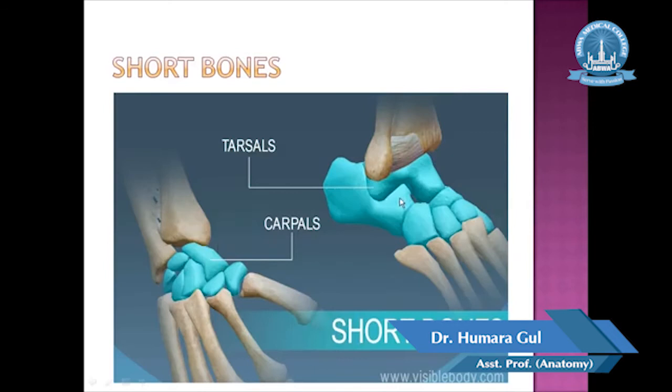We are studying classification according to size and shape. First we discuss the long bone and the examples of the long bone, and then comes the short bone, and these are the examples of the short bones, tarsal bones and the carpal bones.